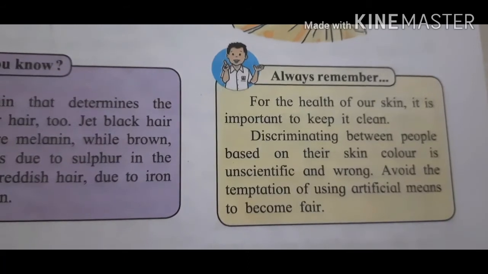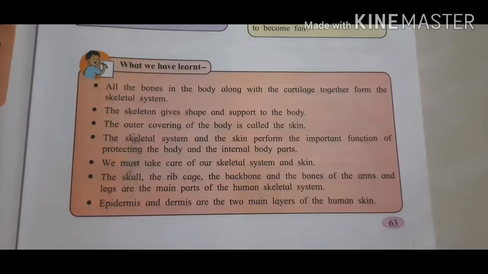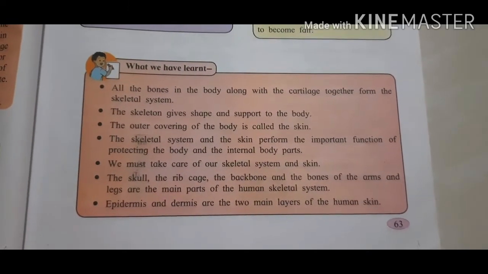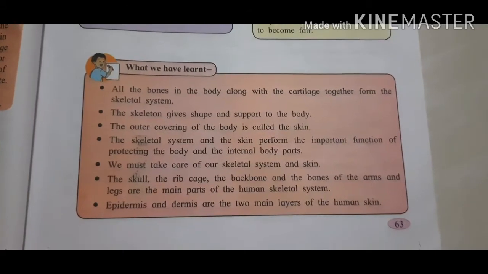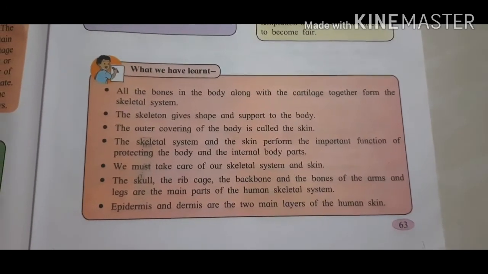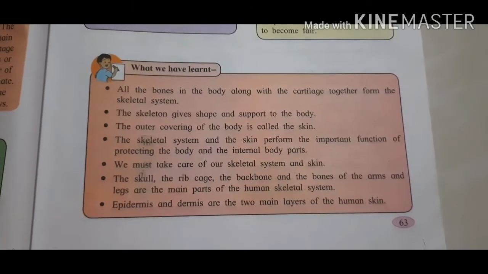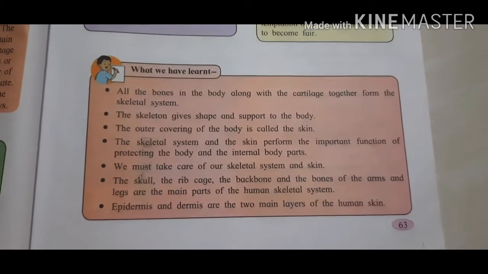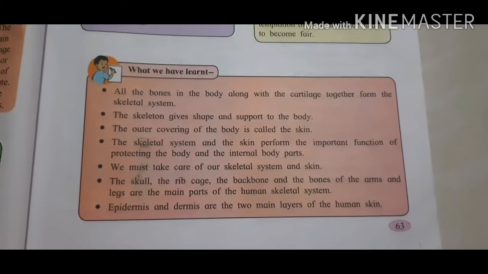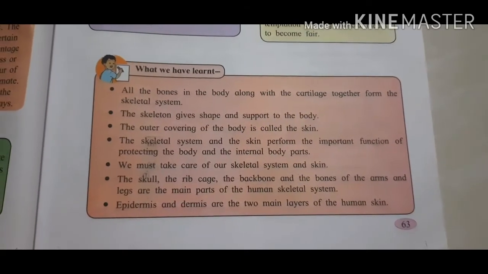Let's revise the lesson. All the bones in the body along with the cartilage together form the skeletal system. The skeletal system gives shape and support to the body. The outer covering of the body is called the skin. The skeletal system and the skin perform the important function of protecting the body and internal body parts.